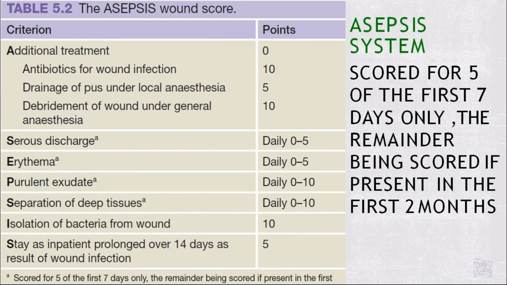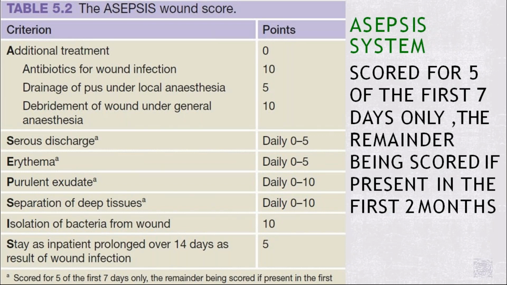The other criteria is the ASEPSIS wound score. It is scored for the first 7 days only, and the remainder is scored if present in the first 2 months. We give points according to any additional treatment other than pus drainage.